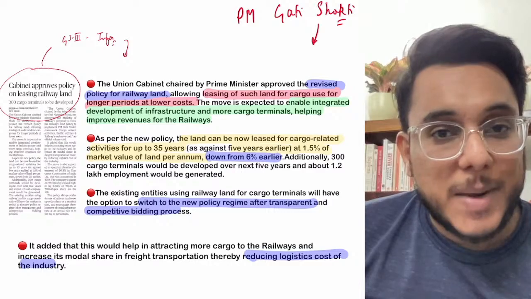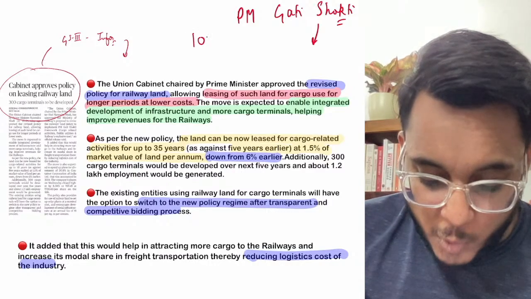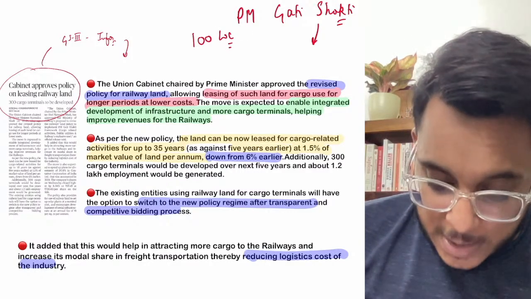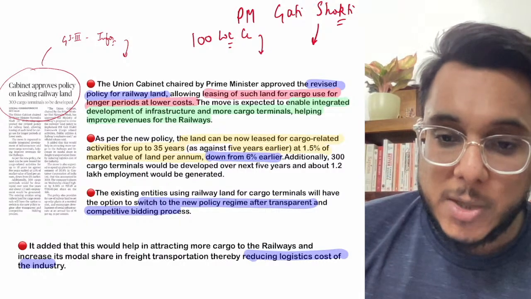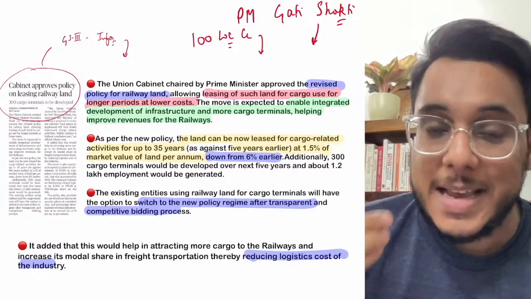As per the Gati Shakti initiative, the government provided that 100 lakh crore rupees will be invested in the Indian economy to build robust infrastructure.